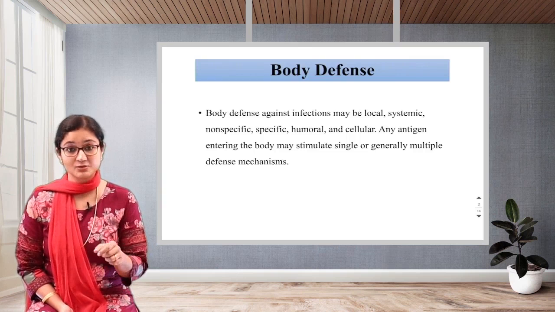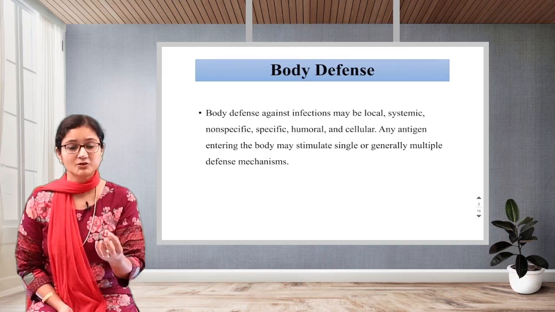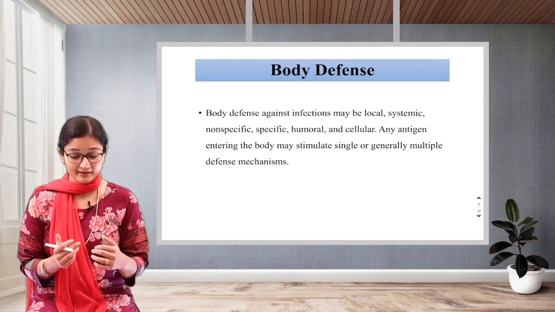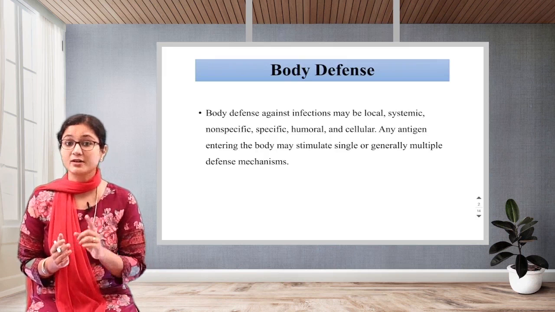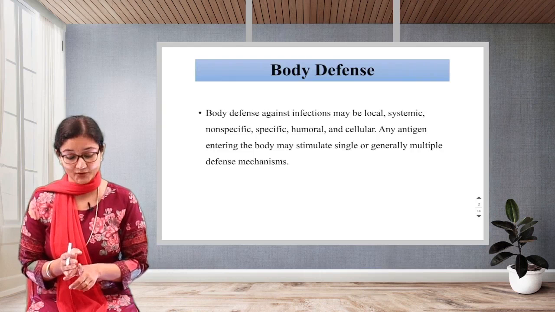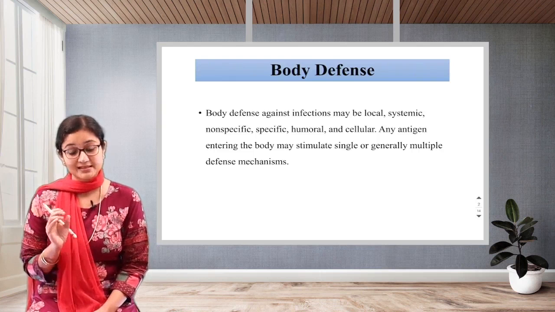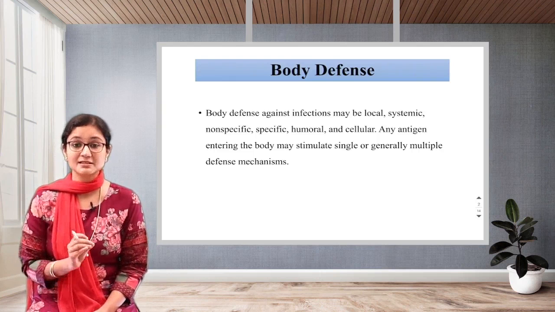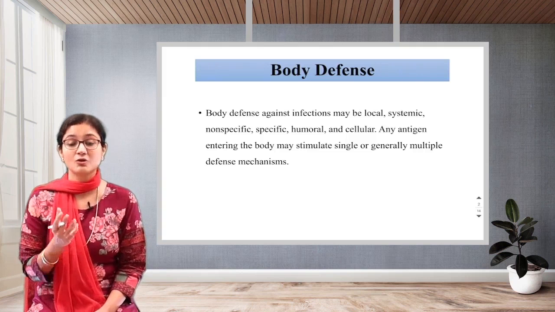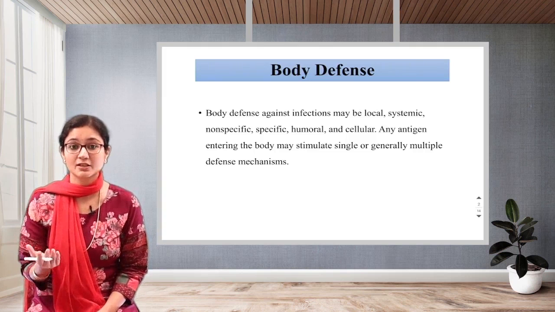Any antigen, this is what I said, any antigen. Antigen is nothing but something foreign. It is a foreign body which comes inside and further causes damage. Our body remembers it and then produces antibodies against it. So any antigen entering the body may stimulate single or generally multiple defense mechanisms, not just one mechanism. There are many things all working together to protect our body from those particular infections.